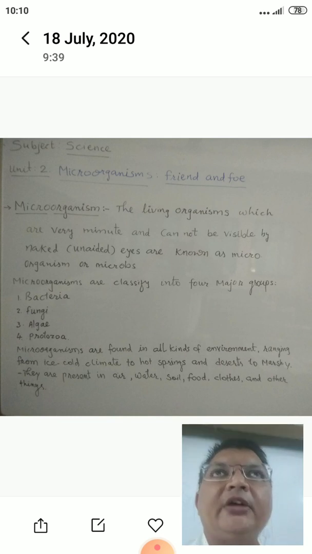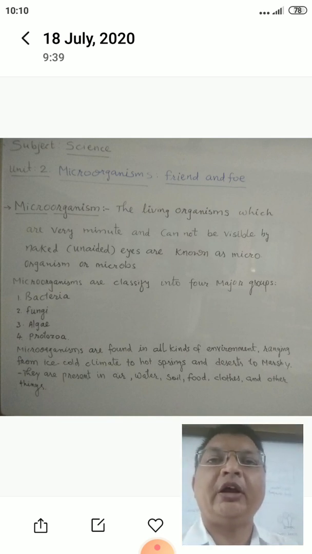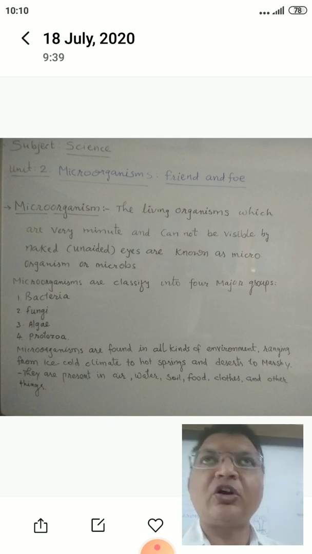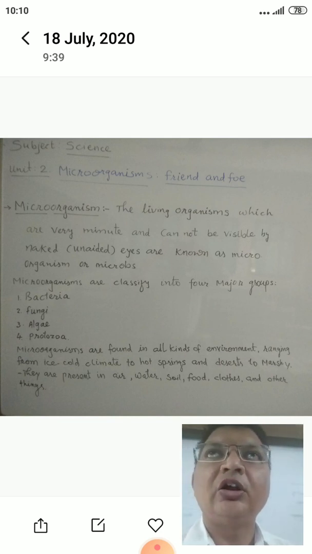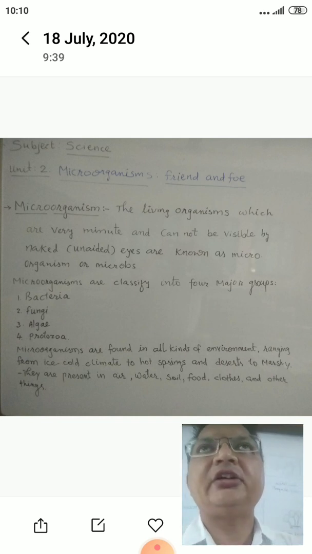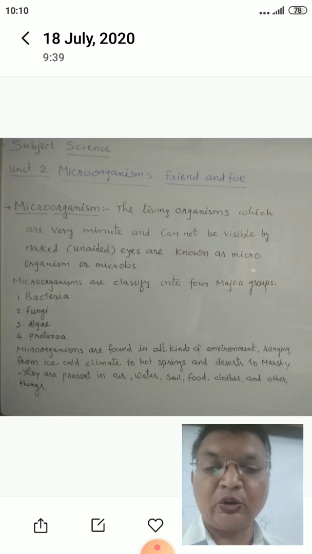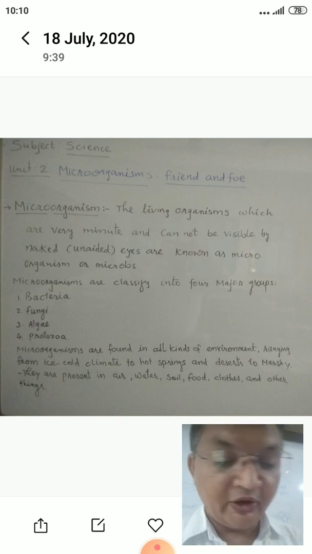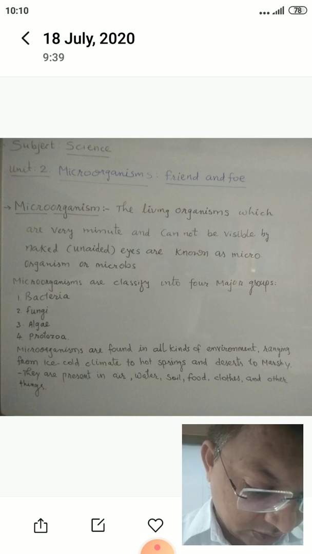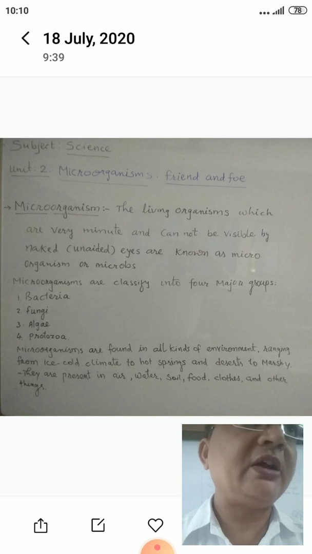It is not a microorganism. It gets nutrients from the host organism, either animal or plant. From the host it gets nutrition and growth. So virus is a microscopic organism.